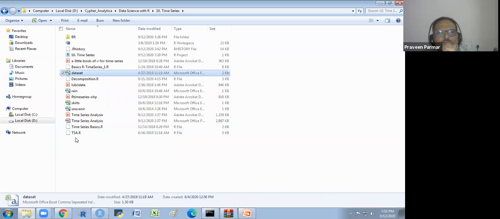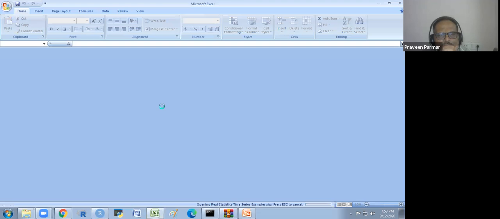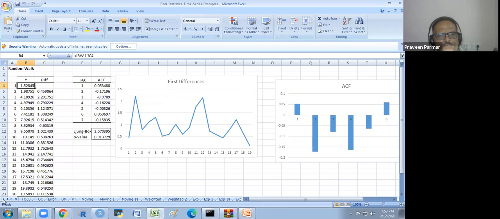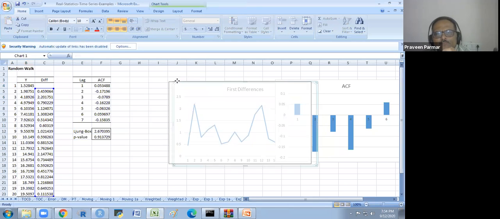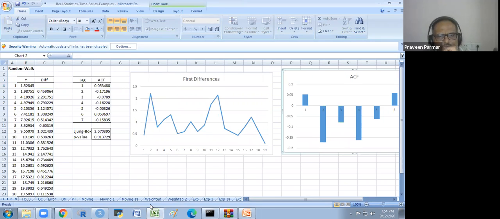This is not that one. Where is that? I will just show you, just a moment, you wait. This one is also for the autocorrelation factor, but I want to take one more.